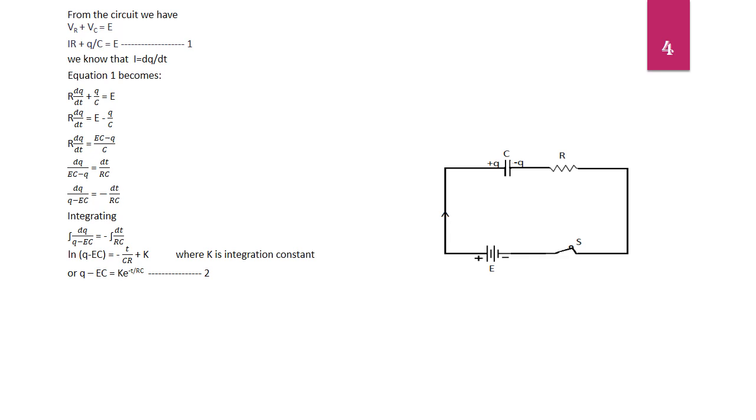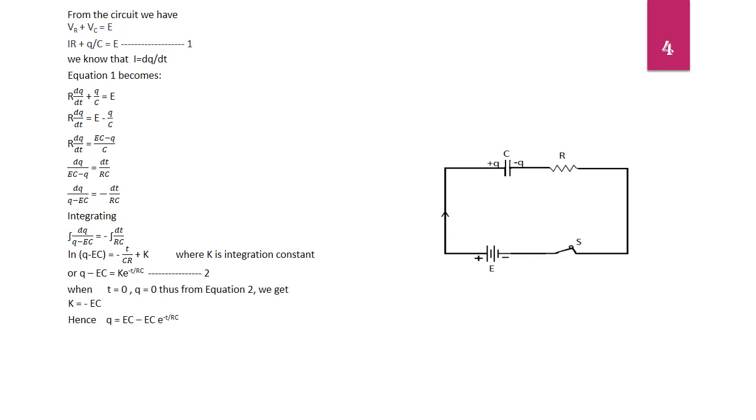The constant K can be determined by applying the boundary condition when t equals 0, Q equals 0. That is, when time t is 0, charge on the capacitor is 0 because we have taken the uncharged capacitor initially. Substituting t equals 0 and Q equals 0 in equation 2, the exponential term e power minus t by RC becomes e power 0, which is equal to 1. So, we get K equals minus EC.